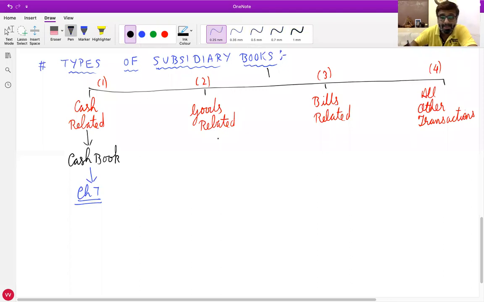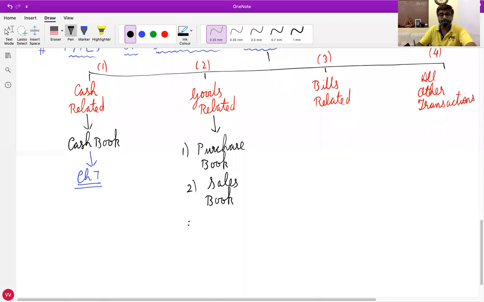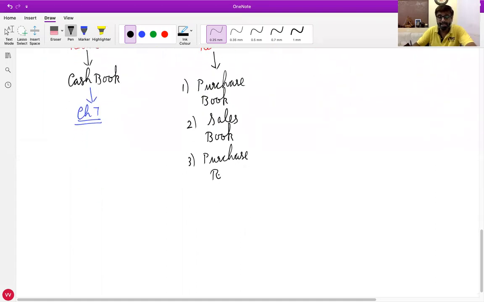Goods related, there are 4 books: purchase book, sales book, purchase return book, and sales return book.